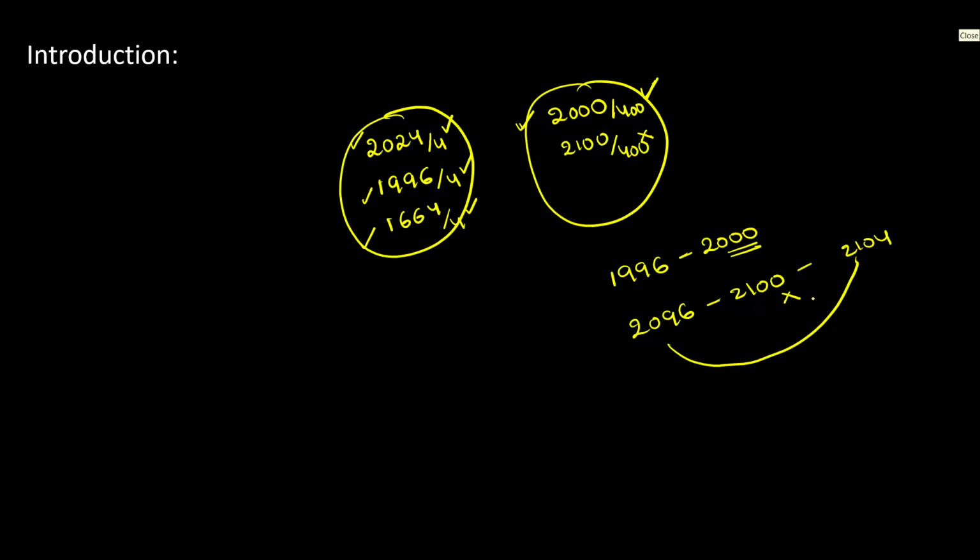From this, we need to understand that there are some instances where you won't find a leap year after every 4 years. If you look at these 2 years, 2096 is a leap year, and its immediate next leap year will be observed in the year 2104, as 2100 is not divisible by 400. This is one of the important things which I expect you guys to remember. And now we discussed how to find whether the given year is a leap year or not. Let us move on to the next one now.